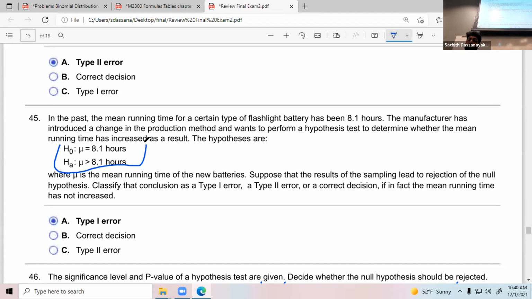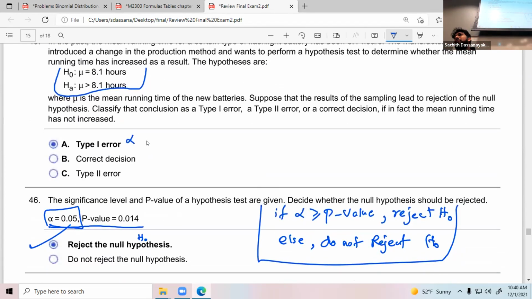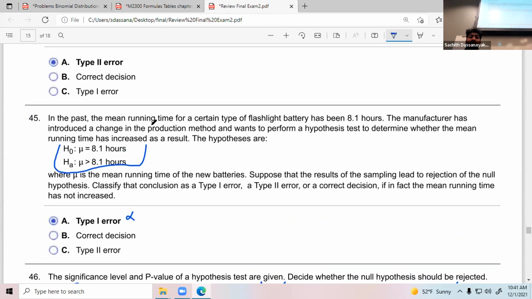So you don't need to think about it too much. If this kind of question comes, most of the time it's going to be a type 1 error because we are dealing with type 1 error. We haven't done any calculations based on type 2 errors. Type 2 error has another notation called beta, because since we are dealing with alpha, alpha means type 1 error. Alpha is the notation to mention the type 1 error. This alpha, same thing, same alpha. Since we are dealing with alpha, we were dealing with type 1 error.